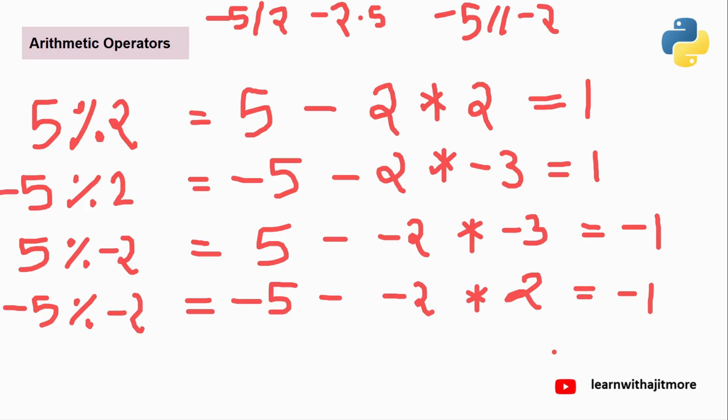You're not getting the same in Python because Python follows the old school rule. In school days, we were taught like this only to calculate remainder. Don't remember? Numerator minus denominator into quotient. This was the quotient thing. That floor division means quotient only. Okay? So this part, I hope it is clear.